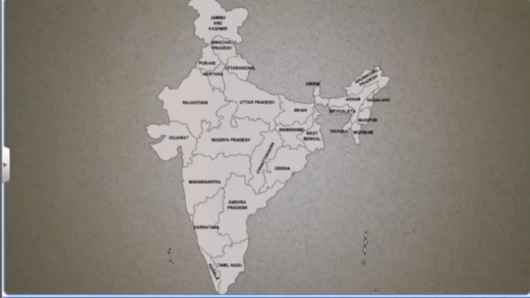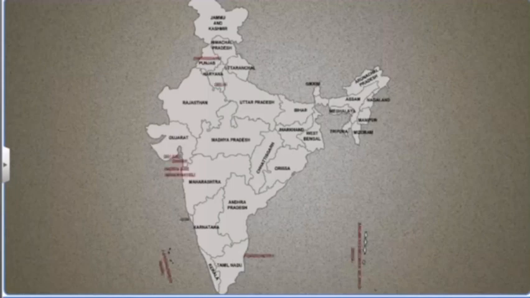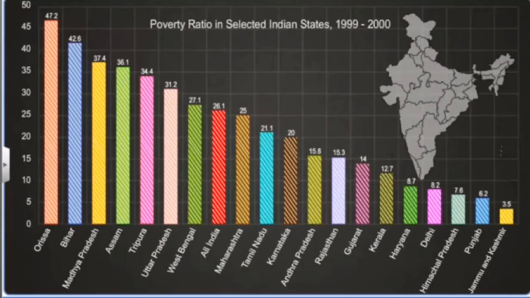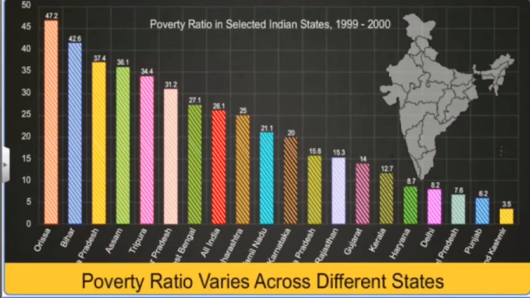Before that we will see the global scenario of poverty. With the help of video we will understand all of these. Poverty is a problem in all 28 states and 9 union territories of India. However, the poverty ratio, or the percentage of population living in poverty, is not uniform all over the country. It varies across different states, as you can see from the graph here.